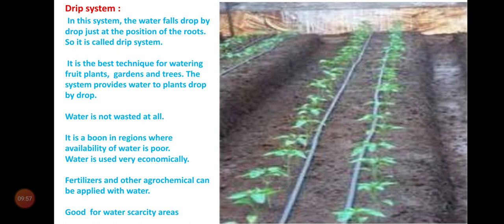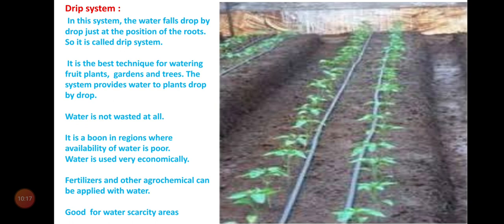So, it is called drip system. It is the best technique for watering fruit plants, garden and trees. The system provides water to plants drop by drop.